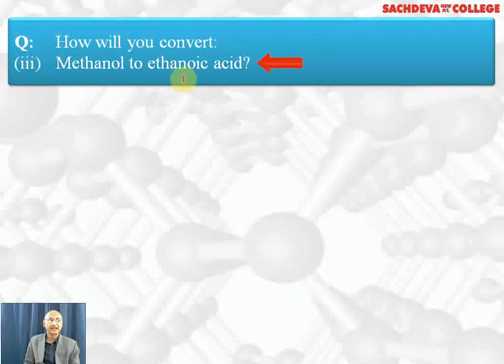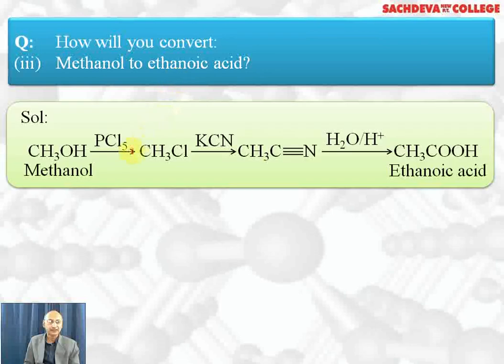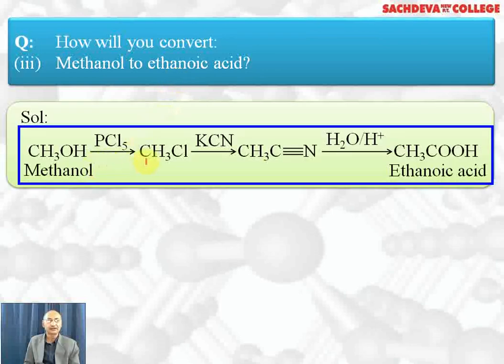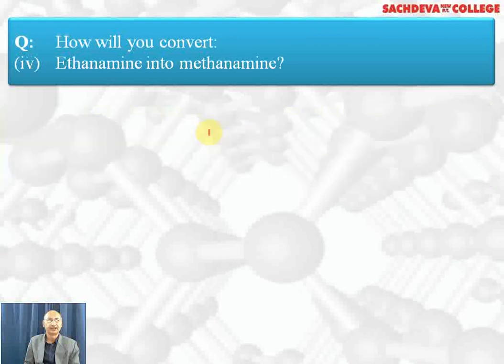Methanol to ethanoic acid means we want to increase the carbon atom, so go via cyanide. For cyanide we need chloride. For chloride we can convert from alcohol. And once you get cyanide, hydrolyze it, you will get higher carboxylic acid. Let's see the method. Methyl alcohol reacts with PCl5 to give methyl chloride. With KCN we get methyl cyanide, which on hydrolysis gives ethanoic acid.